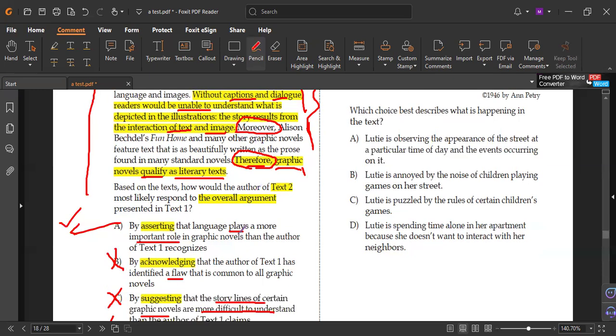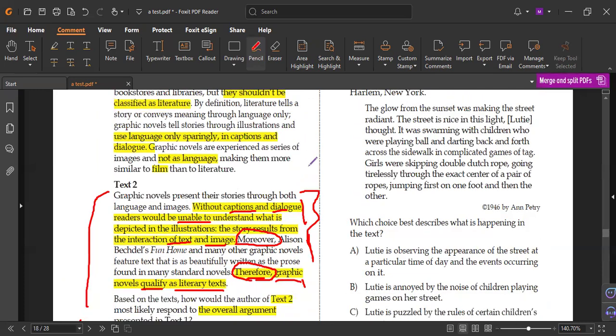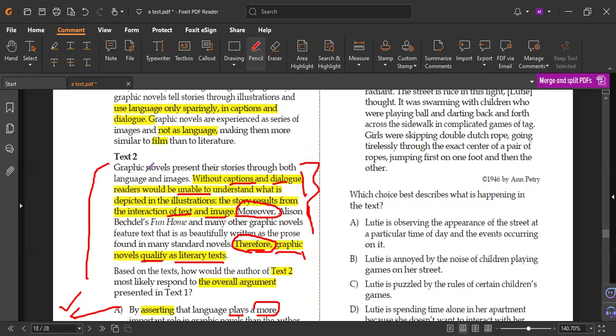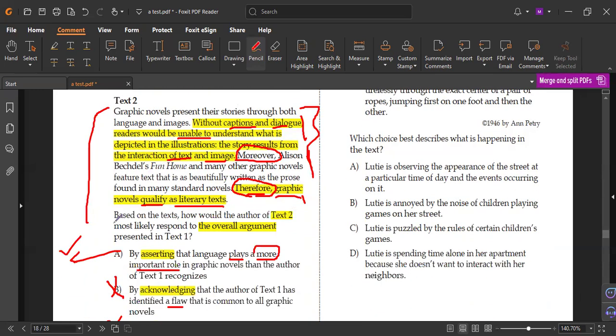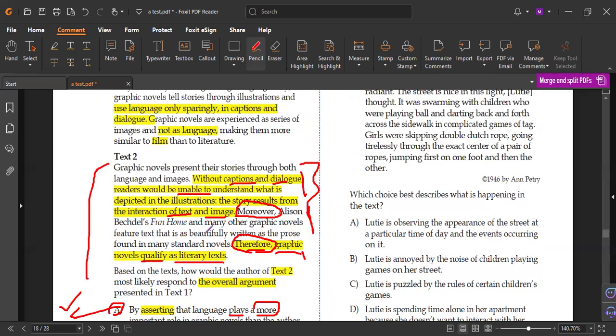So is he asserting or not? Yes. That's why. He said language has a more important role in graphic novels than the author of text 1 does. Also, number one says language does not make any sense, does not play any part in the novels. Number two says no, it has a lot. That's why letter A is correct. So always find the wrong answers first. Something not mentioned there, not written? Exactly. So always find the evidence for the answer.